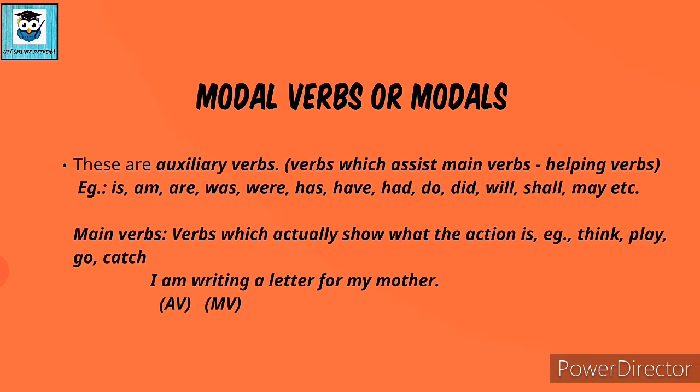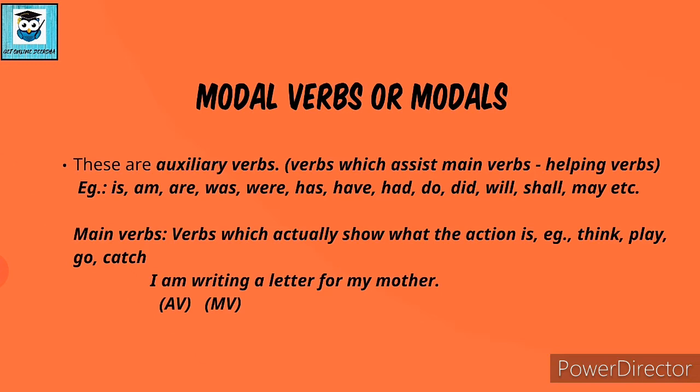We will understand it with the help of an example. I am writing a letter for my mother. Now which word is telling you about the actual action? I am writing a letter for my mother. What is the action? Writing. So your writing will be the main verb used in this sentence. Now can you see this word am written before writing?